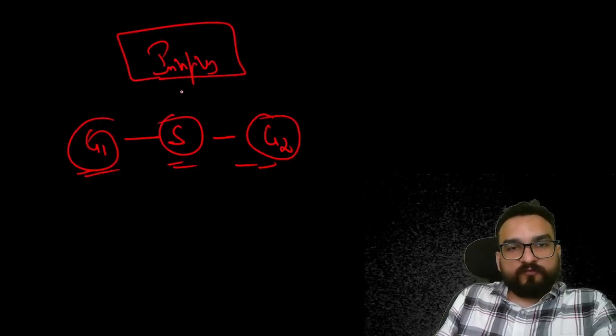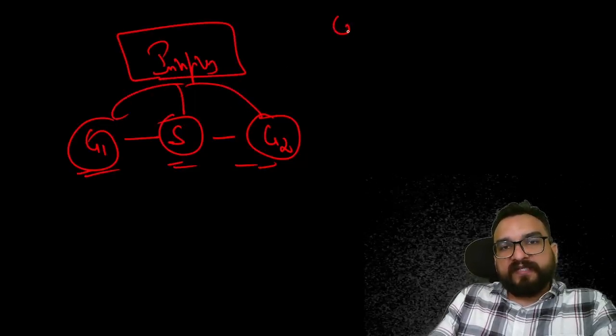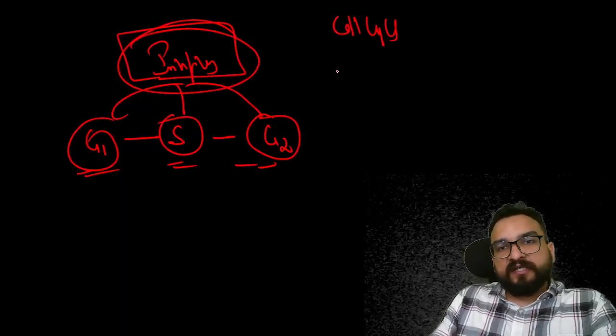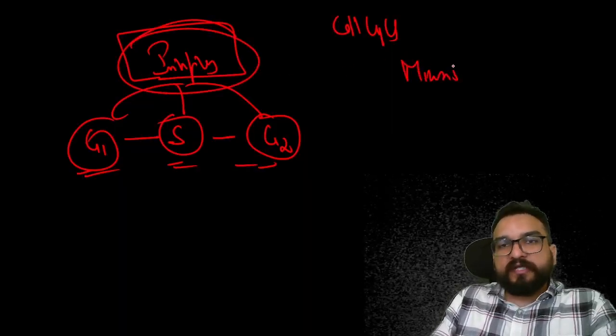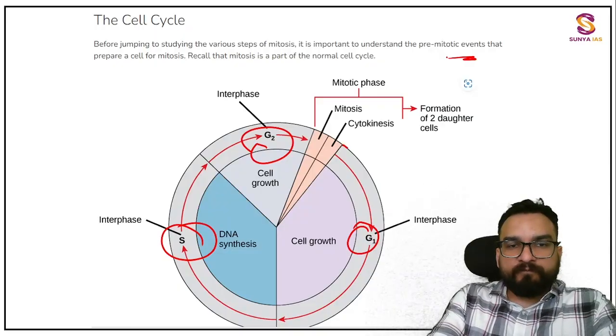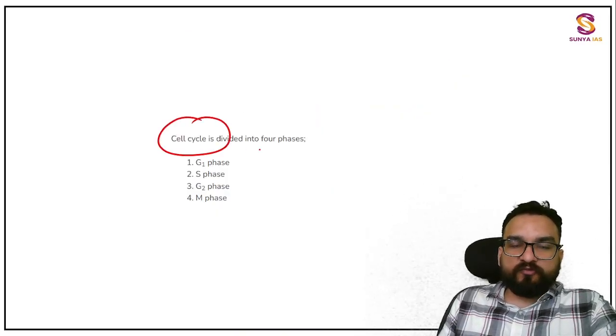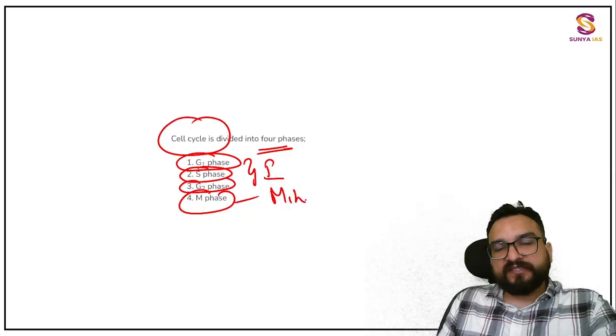Now one by one we have to understand this particular part. When they are asking you about the cell cycle, you will mention this in the interphase. When they are asking you about mitosis, you will only mention mitosis, right? So let us see what is happening over here. The cell cycle contains phases: G1 phase, S phase, G2 phase. This is your interphase, and this M phase is the mitotic phase.